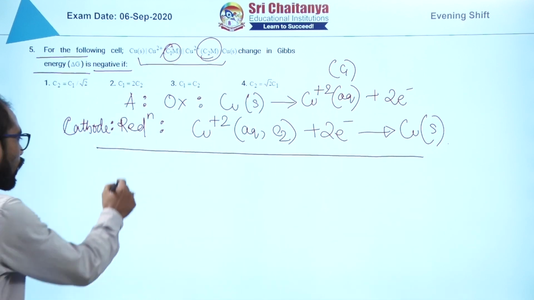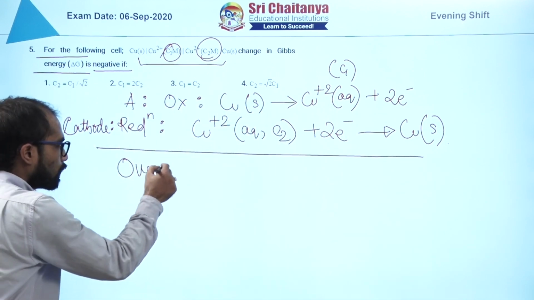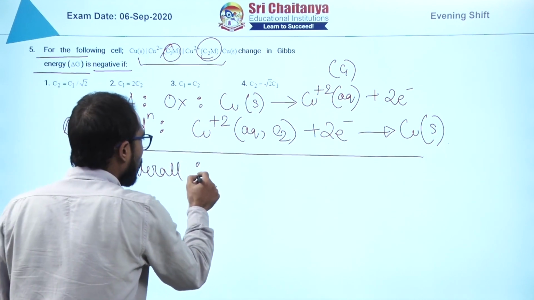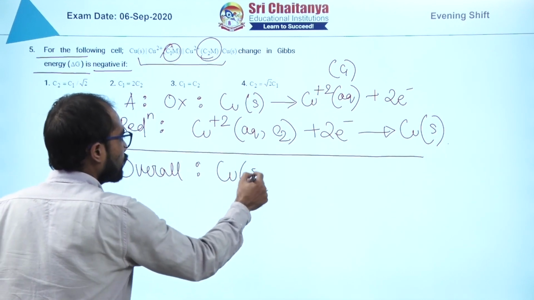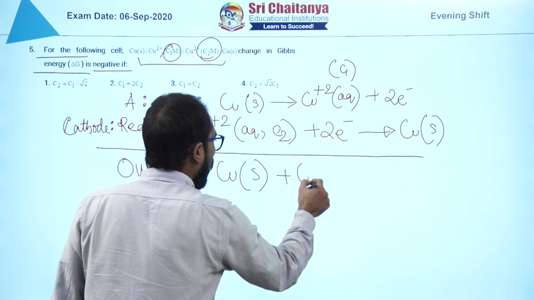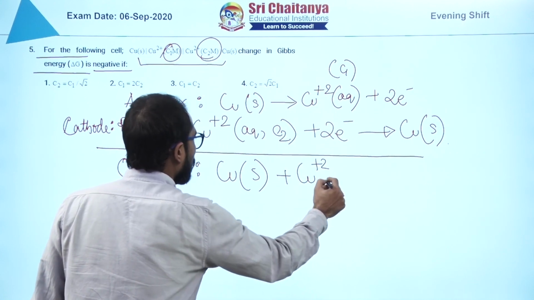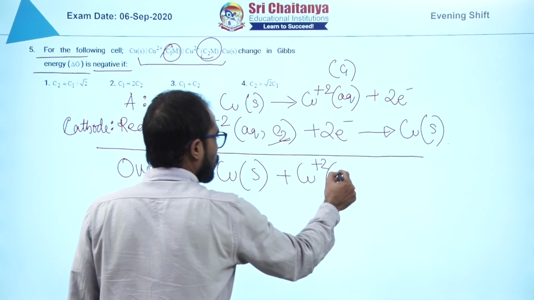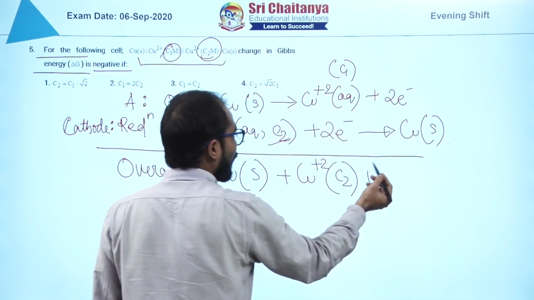Now for the overall reaction, it will be copper solid plus copper +2 with concentration C2. Electrons will get cancelled.